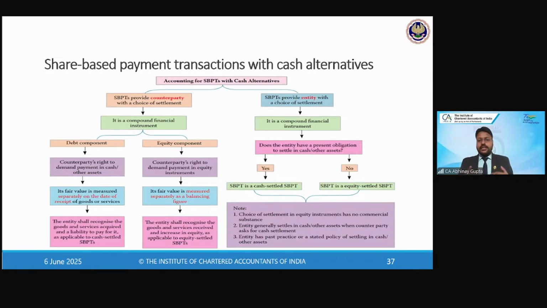So we are basically estimating the expenditure for the vesting period and allocating it over the vesting period. If it is 3 years, 1/3, 2/3, 3/3. If it is 5 years, 1/5, 2/5, 3/5, 4/5, 5/5. Clear, Samanathan? Okay.